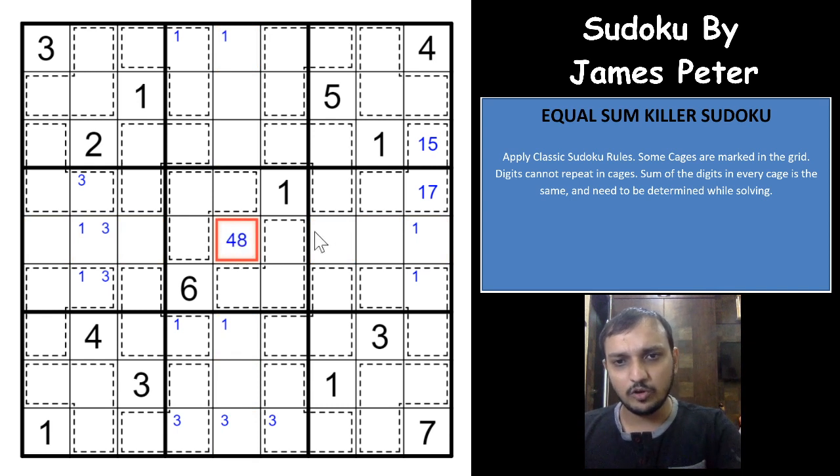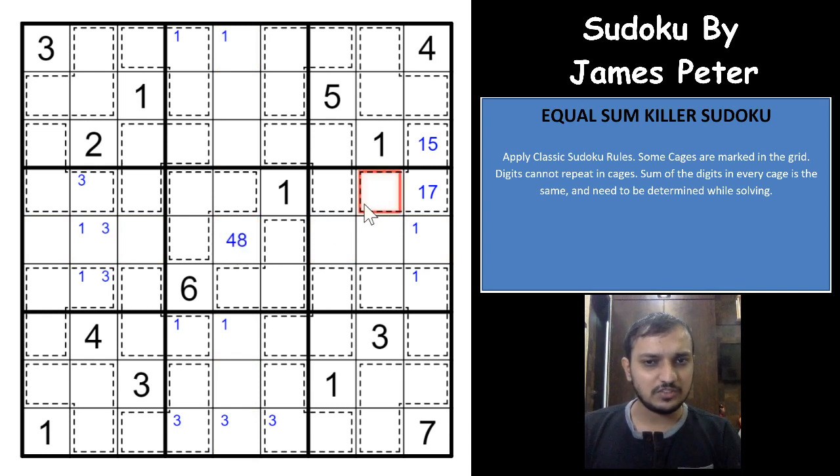It can only be 4 or 8, and 18 is not one of the sums. Now you have only 2 sums remaining, and let us see if we are able to get the exact sum that we are going to use in our Sudoku.